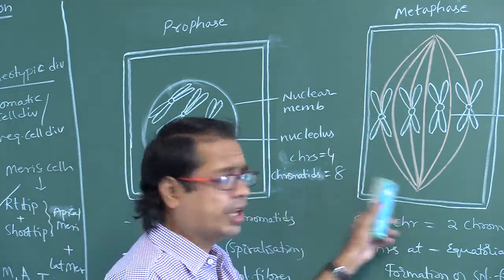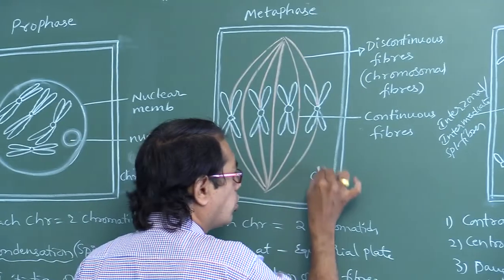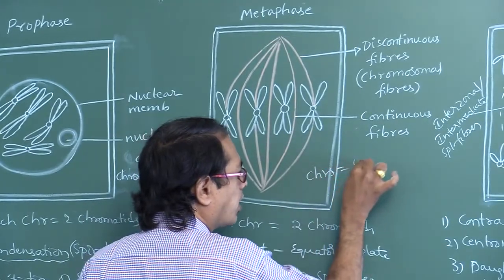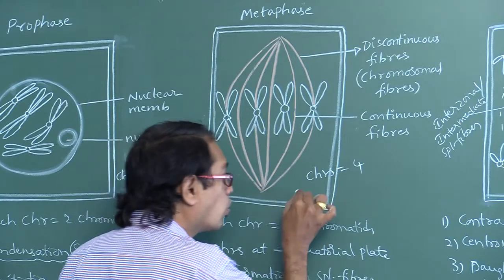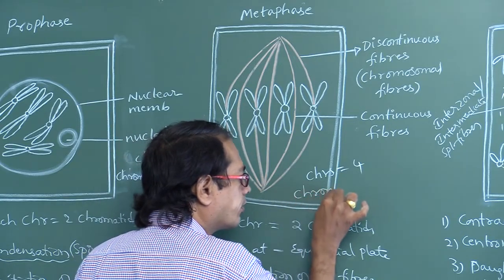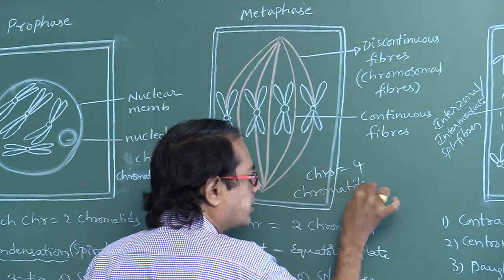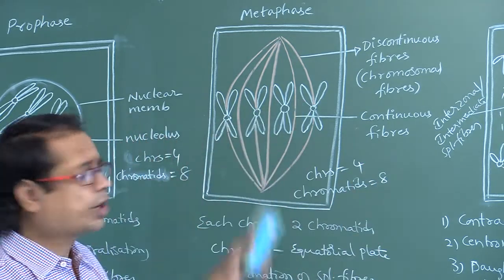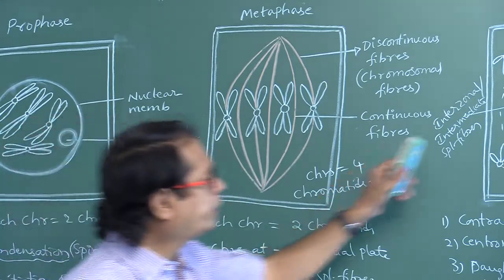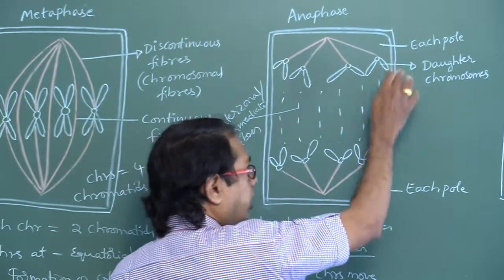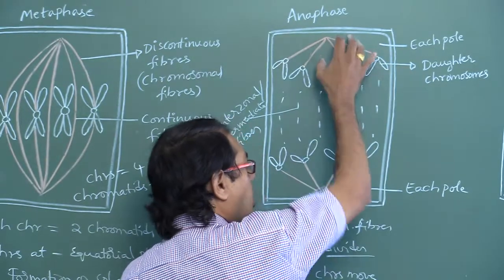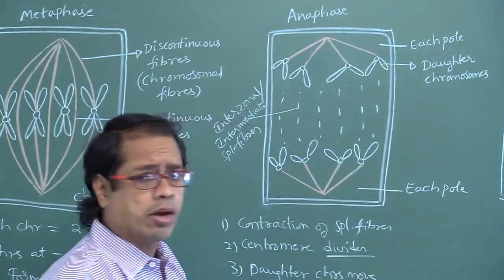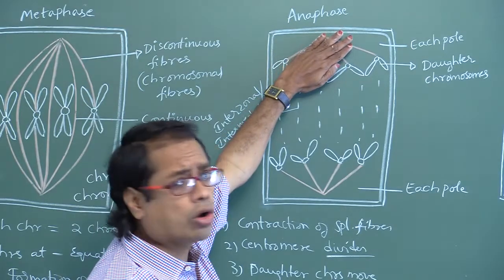In metaphase, number of chromosomes is four. Chromatids eight, four into two. Centromeres four. If you look here, chromosomes at each pole. At each pole, we have to take only one side.